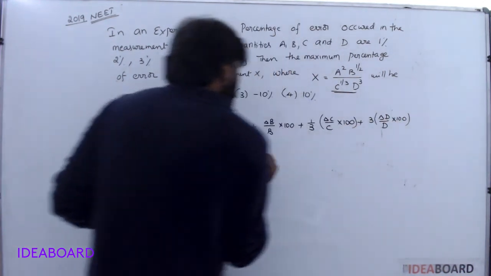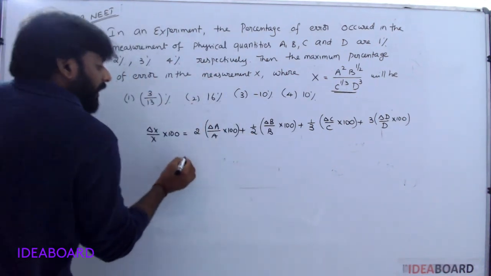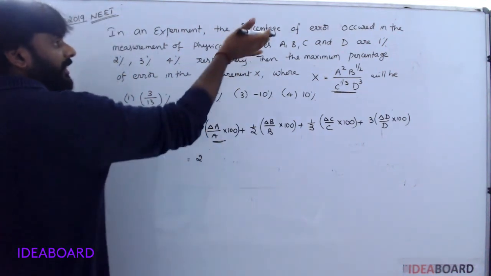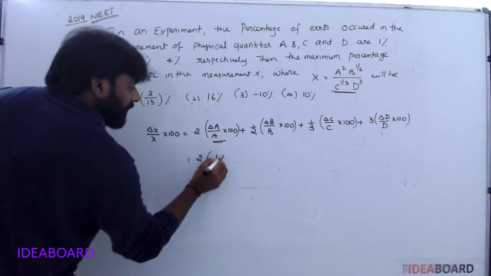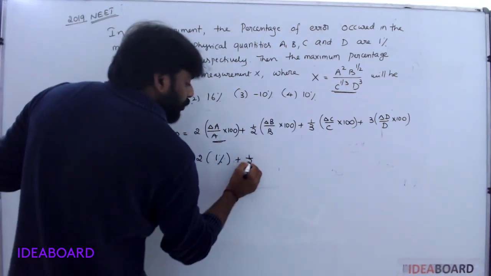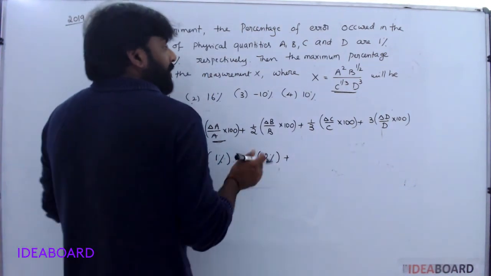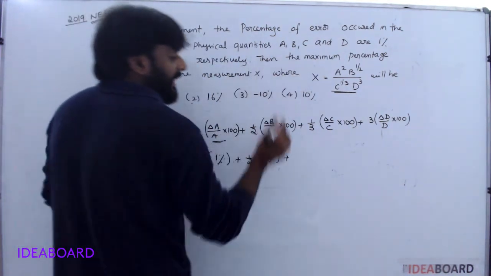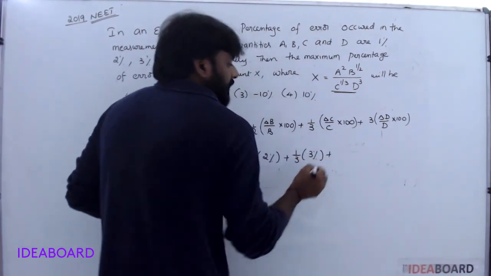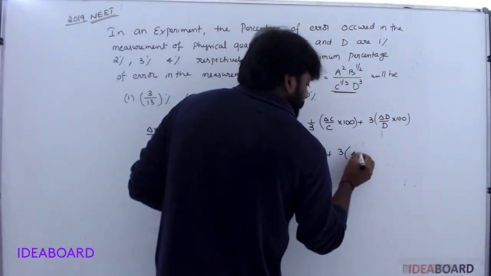Understood? Now first of all, given percentage of A is 1%, given percentage of B is 2%, given percentage of C is 3%, and given percentage of D is 4%.